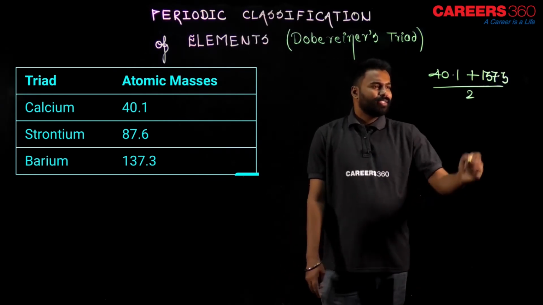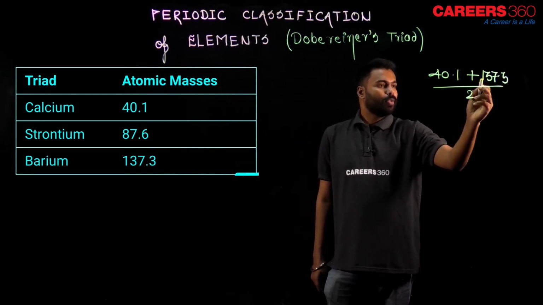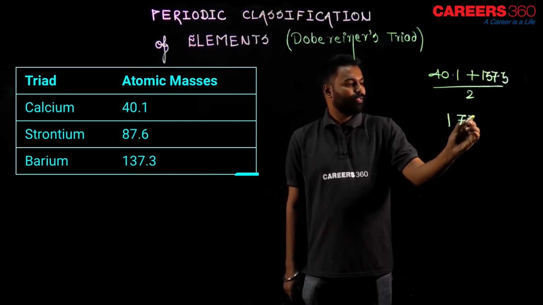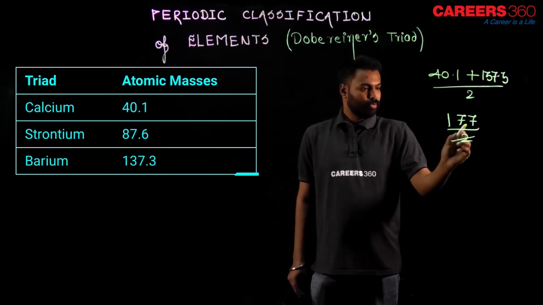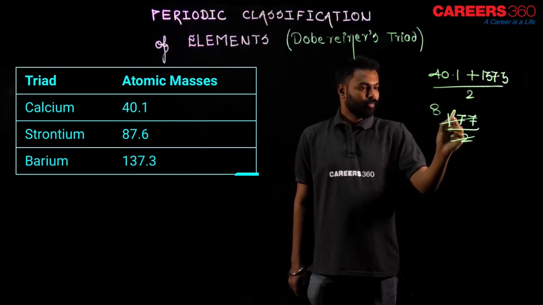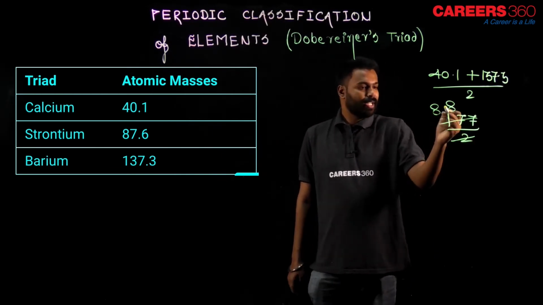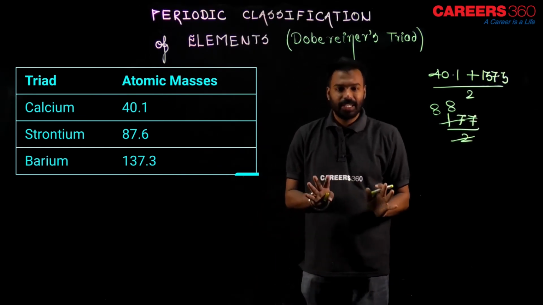Let us forget the 0.3 and 0.1: 137 plus 40 is 177, divided by 2, that is 88 point something. So do you think 88 point something is equal to 87.6? Almost nearly the same, yes or no?